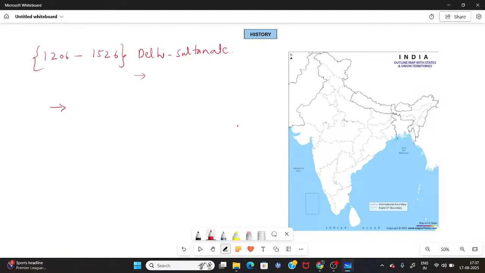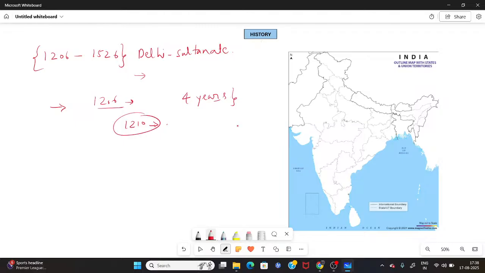And what happened in 1206? He established the country, and he could only rule for about 4 years. After a short period of 4 years, because he was very fond of playing a game known as polo or chogan, while he was playing this game he received some injuries, and due to that, in 1210 he died.